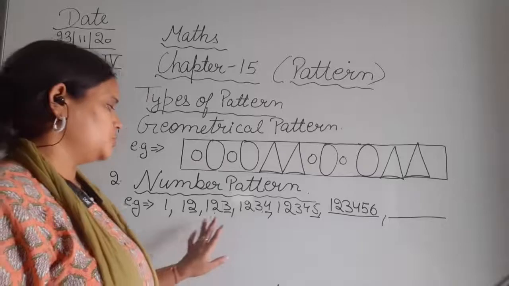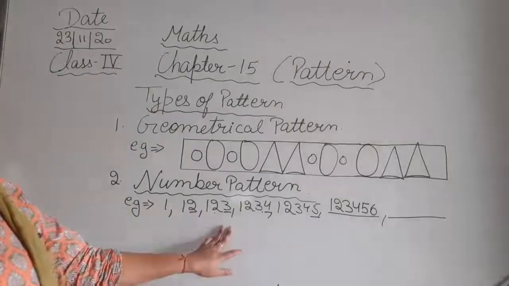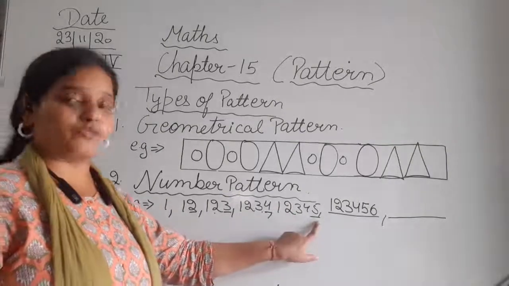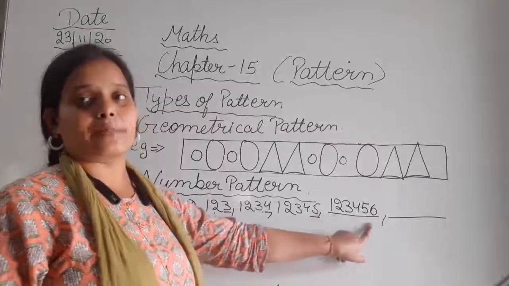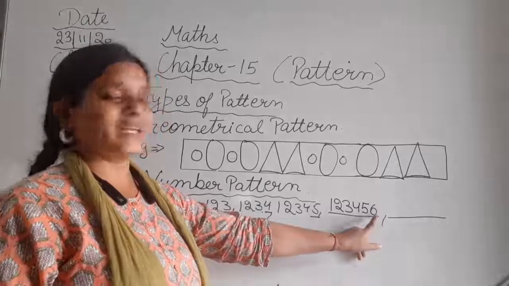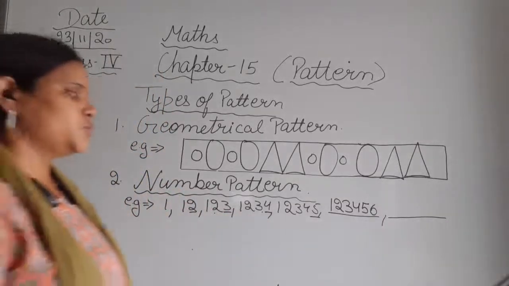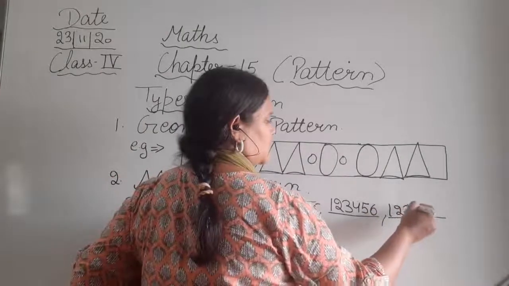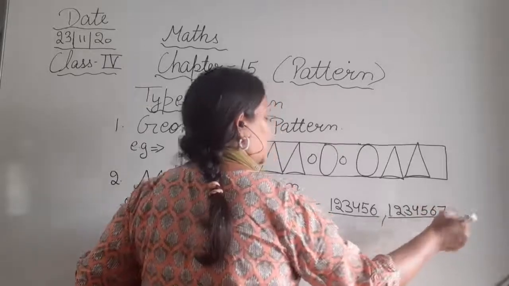देखिए 1 था, फिर 1 2, then it's 1 2 3, then it's 1 2 3 4, then it's 1 2 3 4 5. So 5 के बाद next digit क्या होता है? That is 6. So we will write up to 6. 1 2 3 4 5 and 6. So what will be the next digit after 6? That will be 7. So we will write 1 2 3 4 5 6 7 and so on.